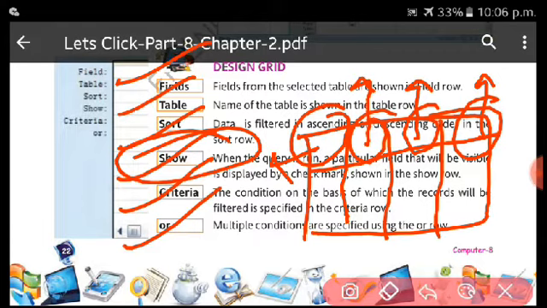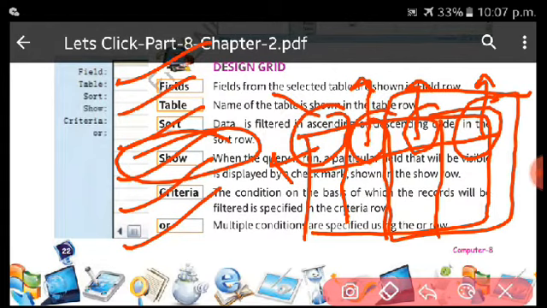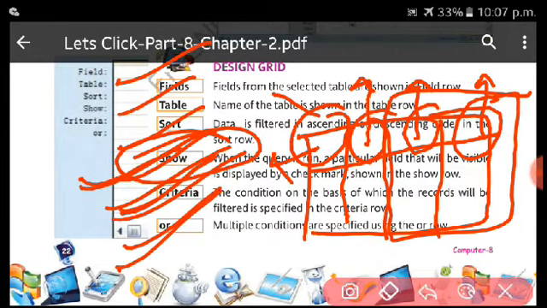Suppose there are roll number, name, class, and father name. 4 fields are there. You want to get only 2 fields, roll number and name. You do not want to get the last 2 fields. So you can apply this show option. Criteria is the condition. You want to just get the names of those students whose name is starting from A, so you can apply that in criteria. If you have more than one condition, you can apply it in or. Okay, so this is about the design grid.